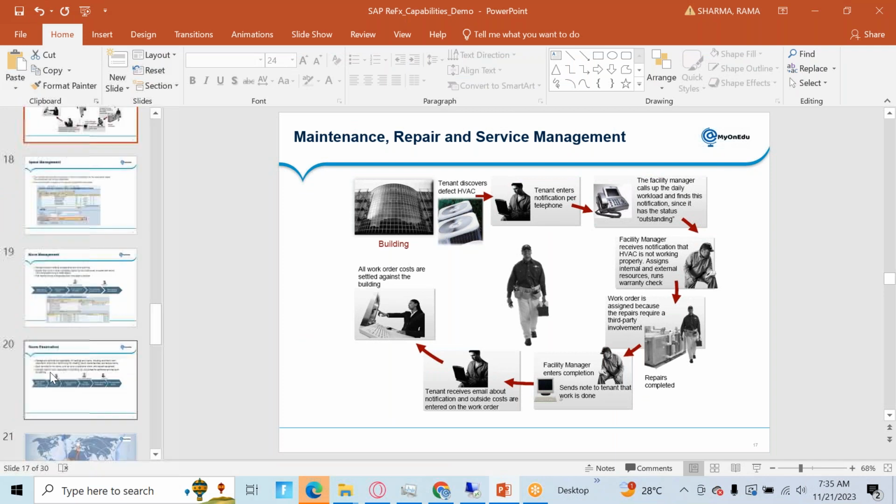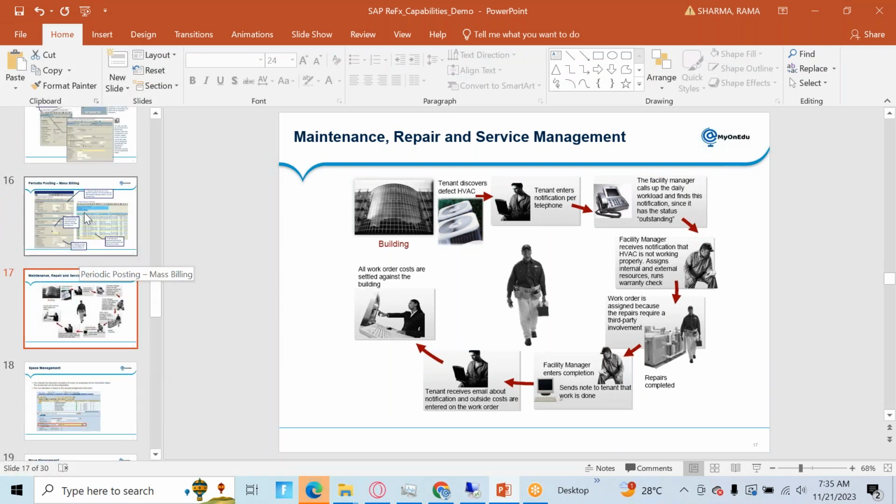So, let's say, will service agreements also be part of REFX, or will it be part of CAM? No, that is different. Okay. This is basically REFX and plant maintenance.